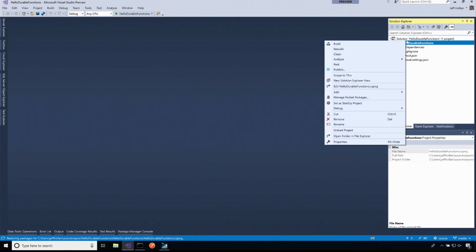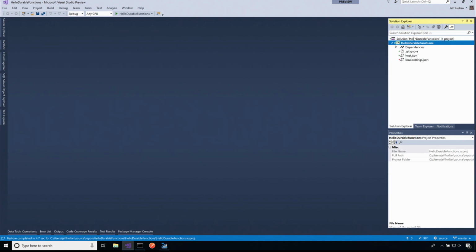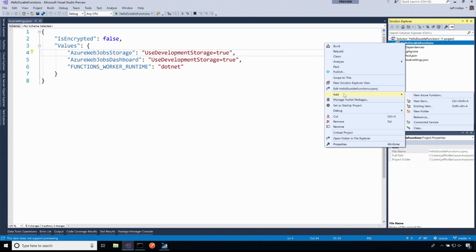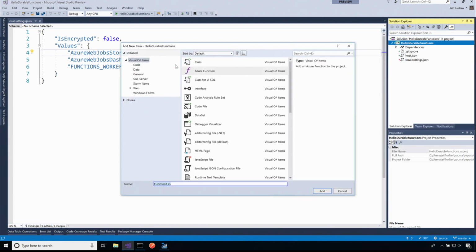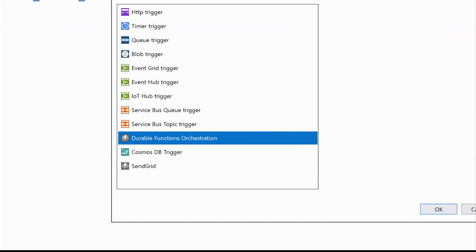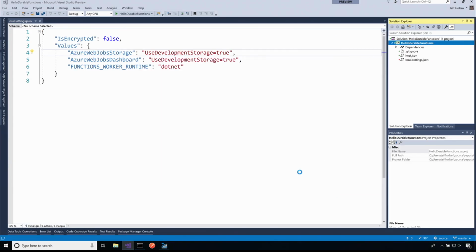And now let's go ahead and add a new function to this project. Okay? So this is pretty empty now. I've got my local settings, which is telling me that I'm using my development storage. There's not a lot here, so let's go ahead and add, there it is, new Azure function. And we'll just leave this called Function1. That's fine. And here, when I add a new function, there's actually this really handy template for getting started, which is, hey, I want to use the template for creating a durable functions orchestration. Okay? So let's go ahead and choose that template.